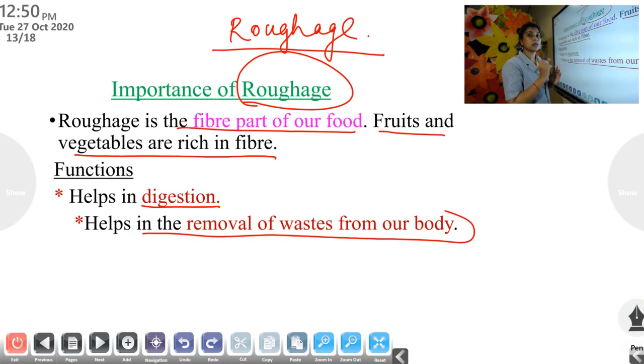So water and roughage are also important. What is roughage? The fiber part of our food. From where do we get fiber? From fruits and vegetables. So you should eat fruits and vegetables. Otherwise, there is no healthy digestion and no removal of waste from your body. So you must have roughage and you should drink 8 to 12 glasses of water daily. Okay, clear?